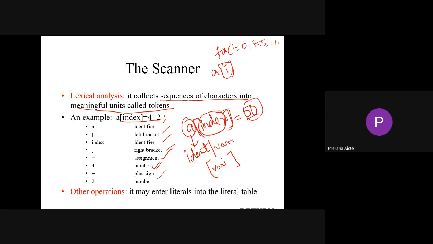Right? So now how many tokens are there? This is your token 1, this is your token 2, token 3, token 4, 5, 6, and the semicolon is 7. So the total number of tokens for this particular statement is 7. Likewise, your compiler divides each and every executable statement into tokens.